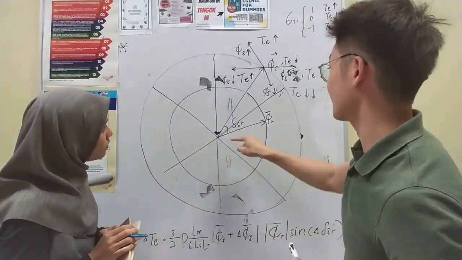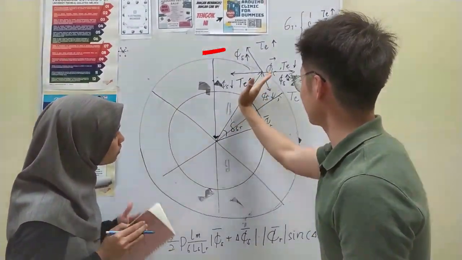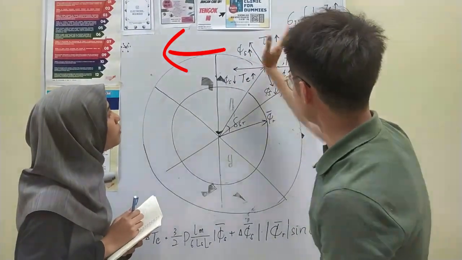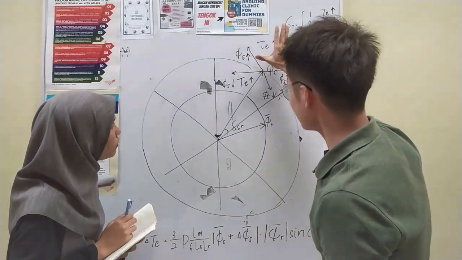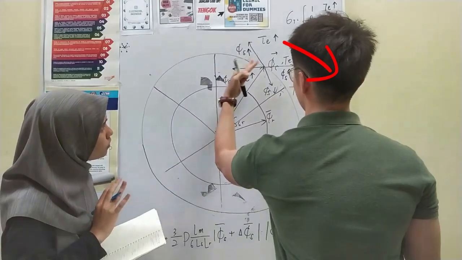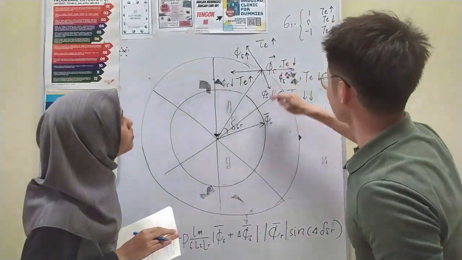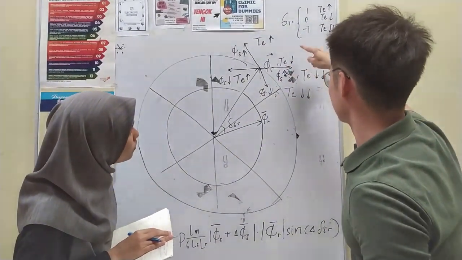Actually, this delta is more important. So when we increase the delta, it means that this stator flux will move to this part, so we see this, and the torque will increase. If the delta SR decreases, it means that this will move to this part, so the stator flux will decrease, and the torque will decrease.